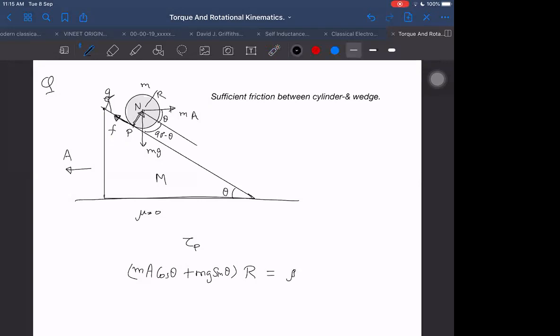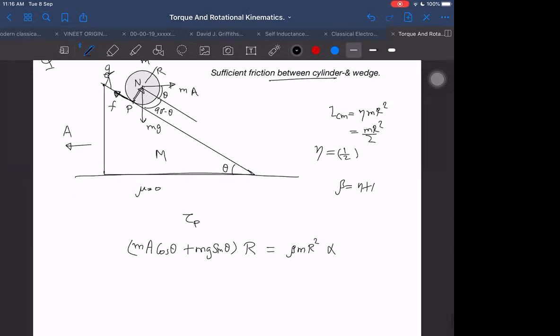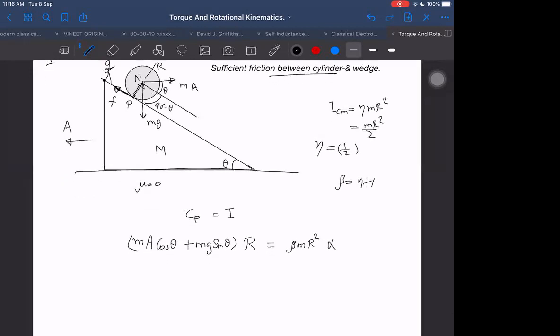Equals beta M R squared into alpha, where beta is eta plus 1, and eta is for the solid cylinder. For a solid cylinder, we know that I about the center of mass is eta M R squared, and that is equal to M R squared by 2. So eta here is 1 by 2. We can write beta, but I don't want to write it now. I want to write it at last, as I will get the answer in terms of beta only. So tau P is equal to I P into alpha.